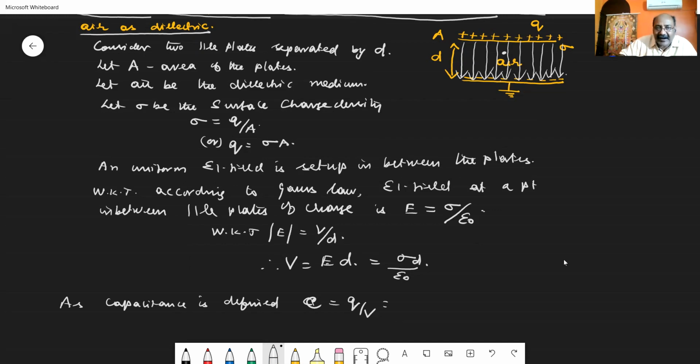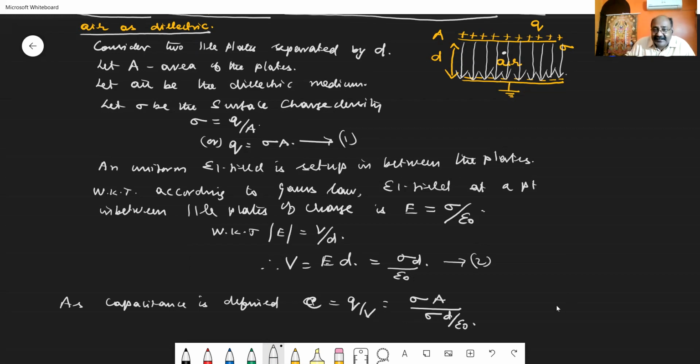Take this as equation number 1 and this as equation number 2. From equation number 1, I can write the value of Q as sigma into A, divided by the value of V, which I have got in equation number 2 as sigma d by epsilon 0.